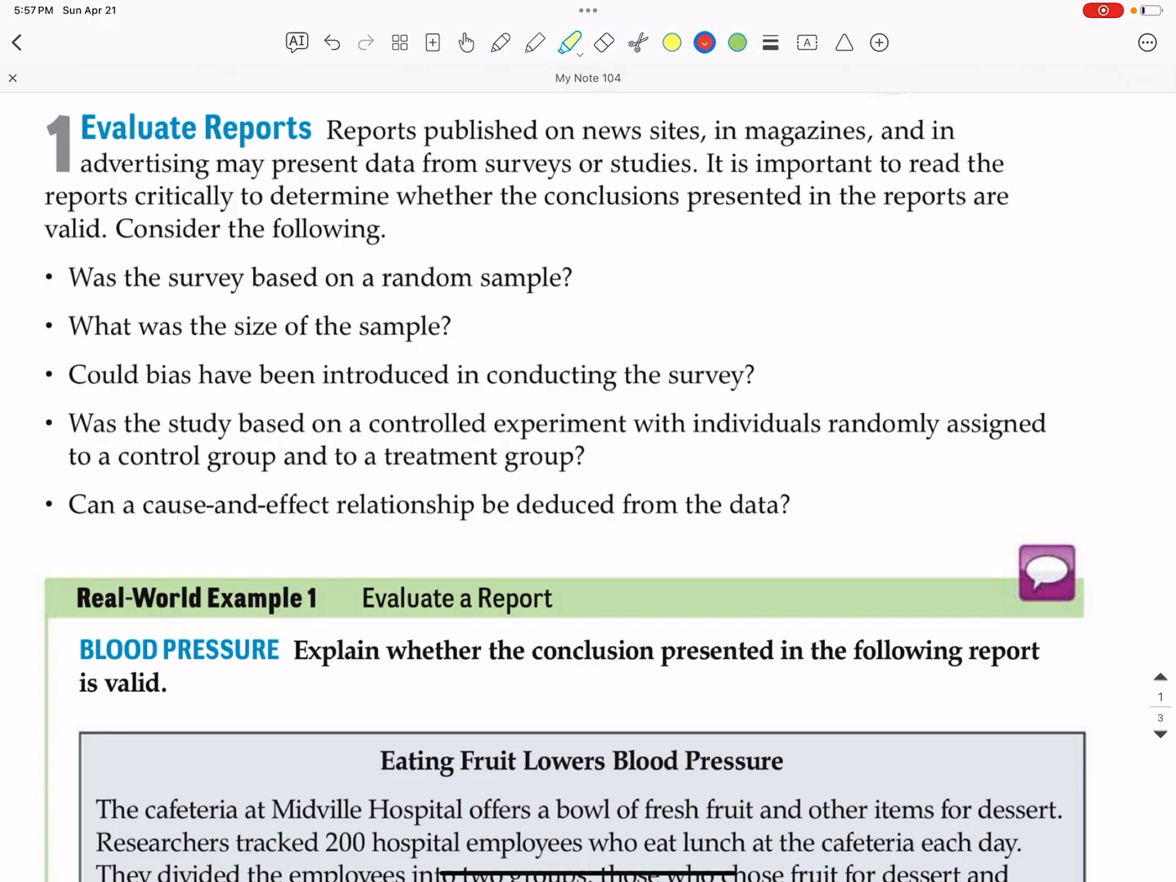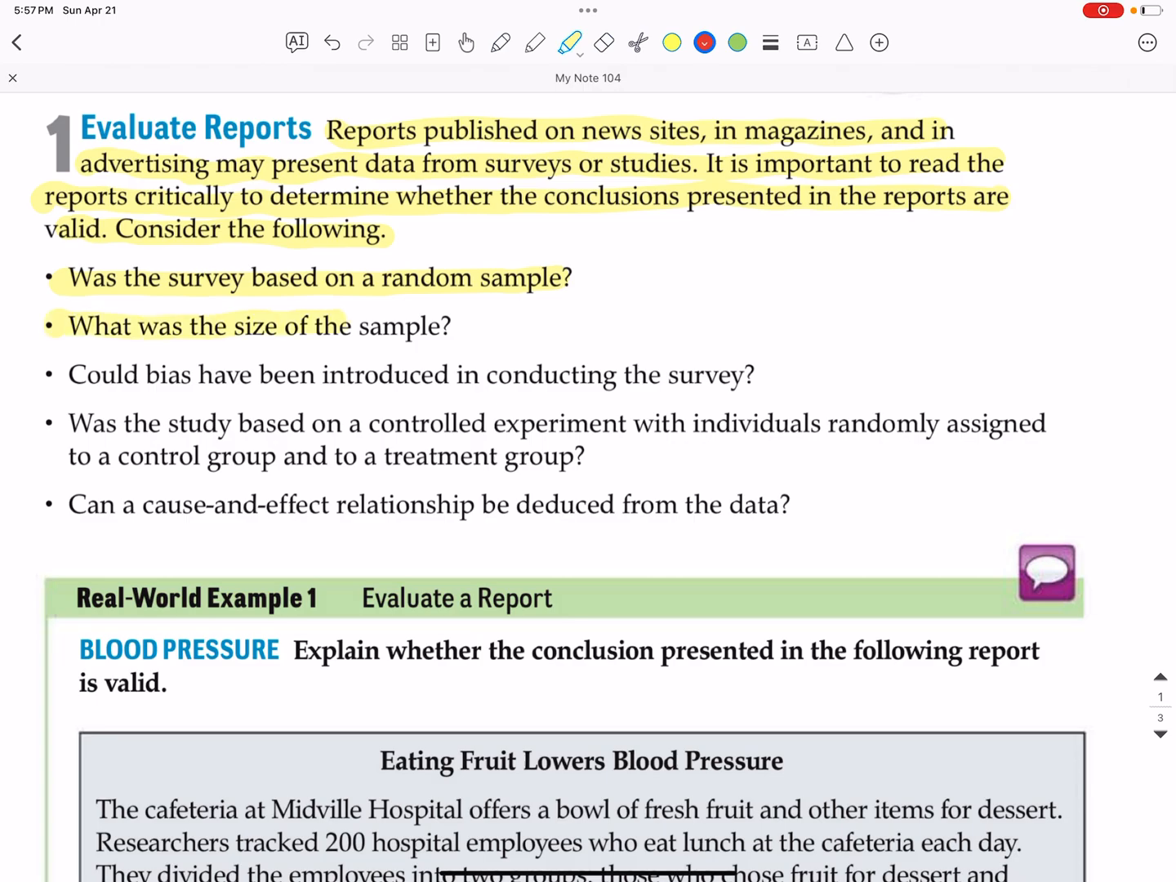Reports published on a news site, magazines, in advertising, and I'll go ahead and add things like social media, may present data from surveys or studies. It is important to read the reports critically to determine whether the conclusions presented in the reports are valid. Consider the following. Was the survey based on a random sample?